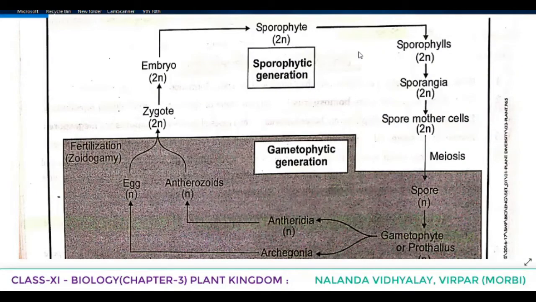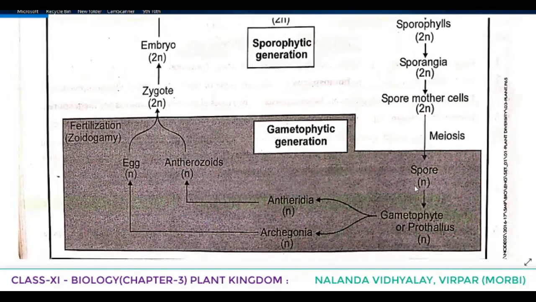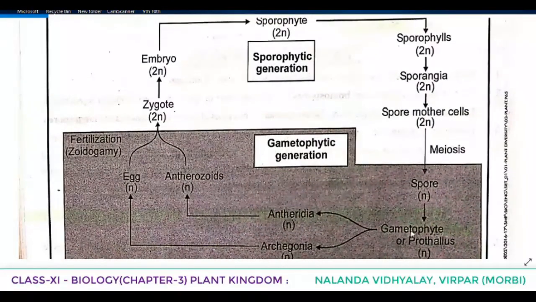Here you can see the sporophyte, sporophytic generation, that is diploid. In that sporophylls are there. Sporophylls bearing sporangia. From that, spore mother cells undergo meiotic division and produce haploid spores. Haploid spores germinate to give rise to what? Gametophyte, or it is known as prothallus.